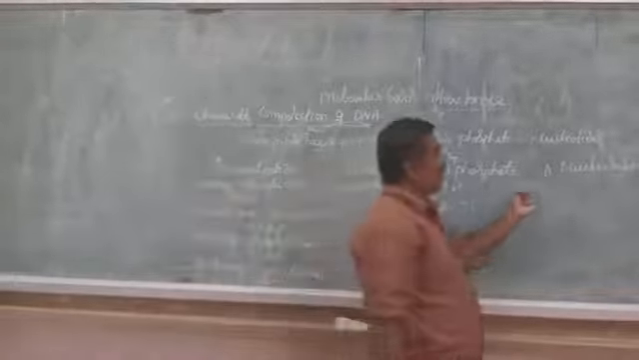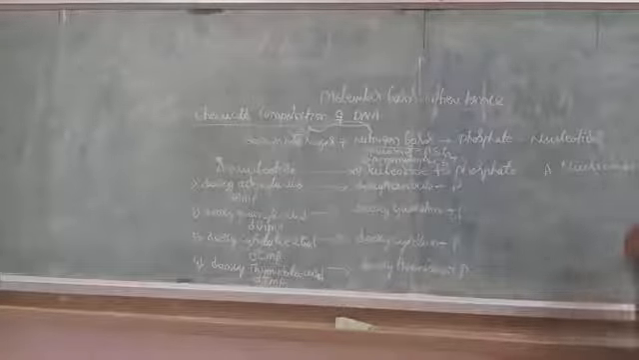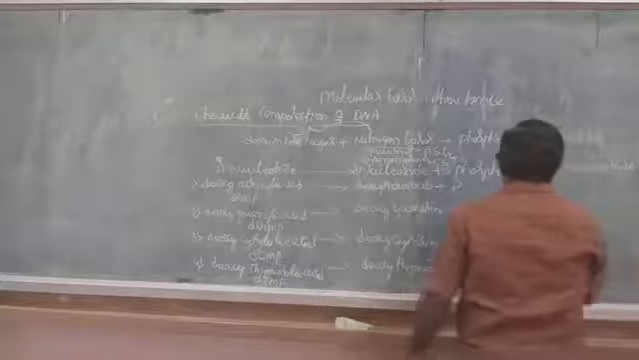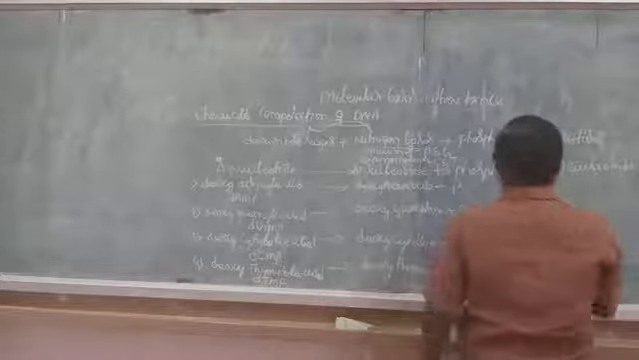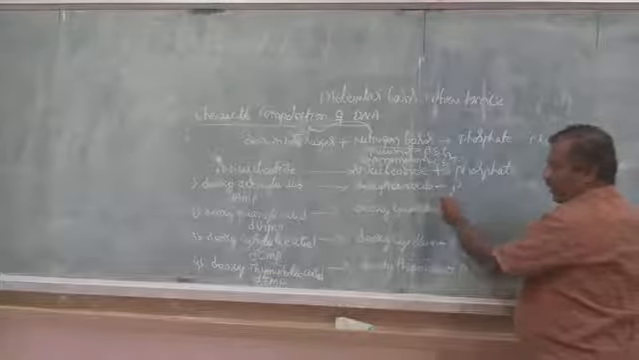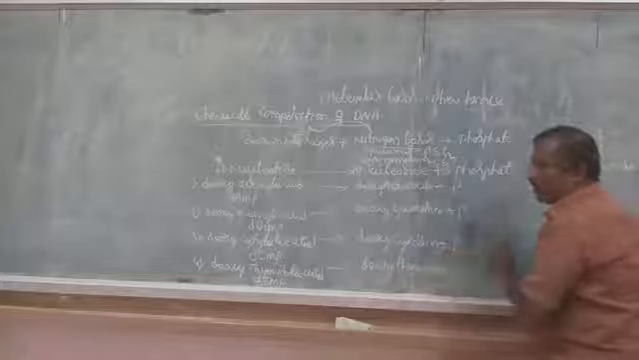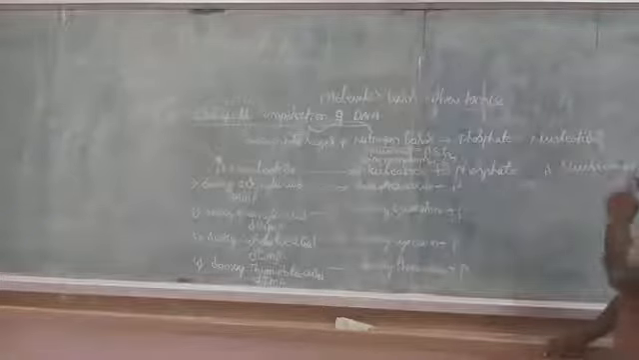Nucleosides are formed from deoxyribose sugar plus nitrogen base. On that basis there are 4 types of nucleosides: deoxyadenosine, deoxyguanosine, deoxycytidine, deoxythymidine are the 4 types of nucleosides.